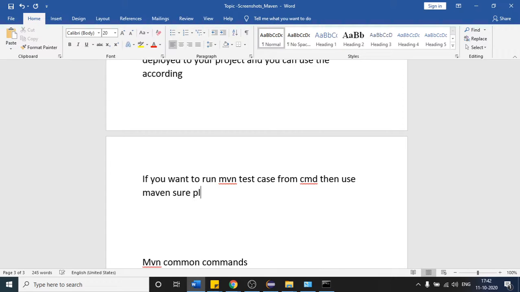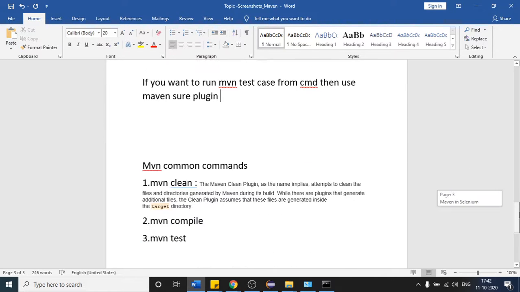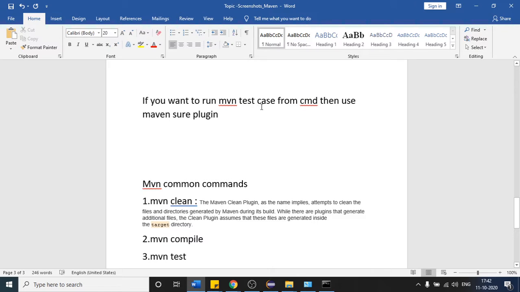This is one plugin that will help us to trigger our test case.